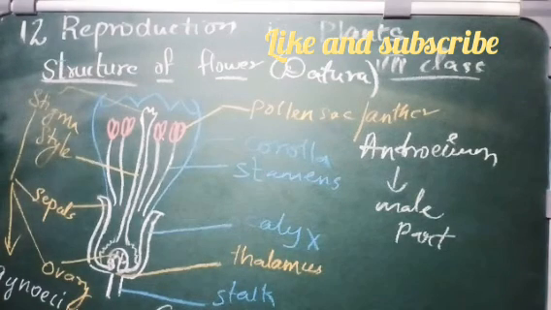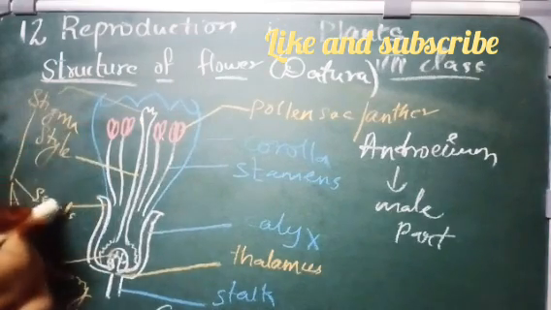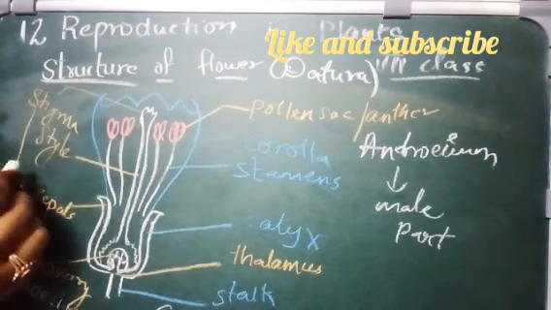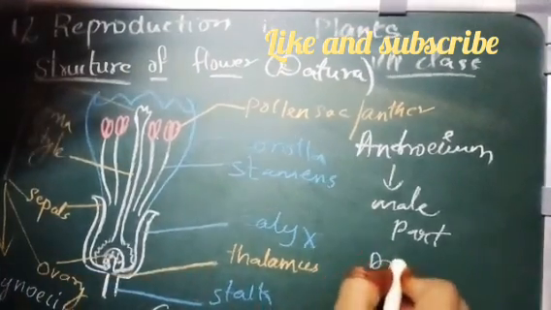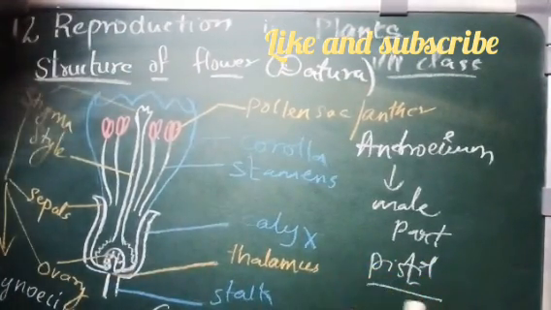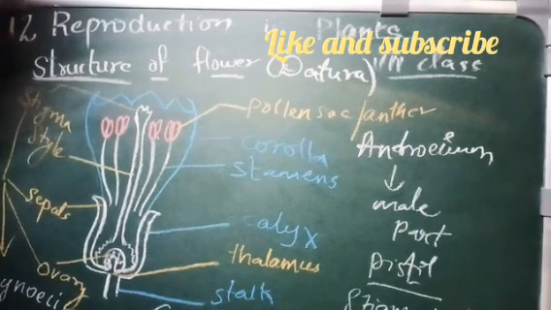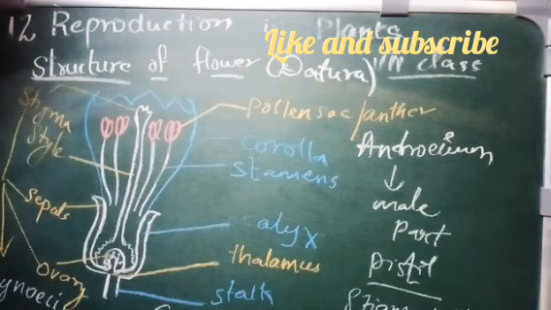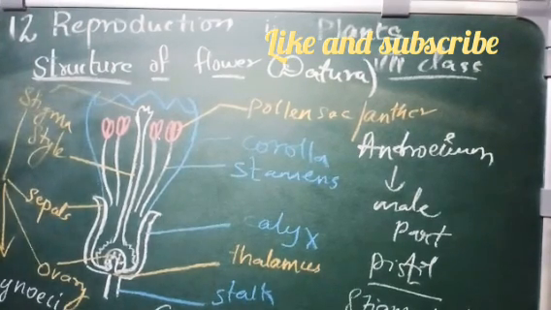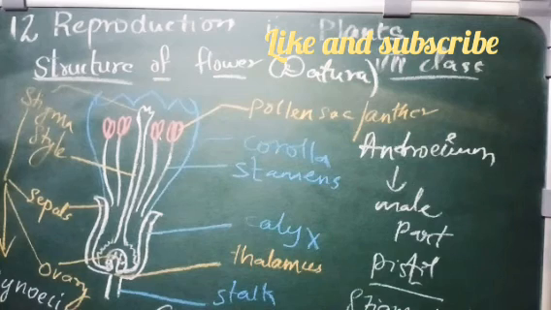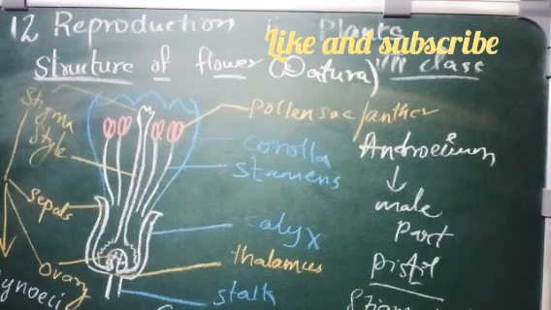So the whole structure from ovary to stigma is also called as pistil. P-I-S-T-I-L. That is stigma plus style and ovary. All these things are together called as pistil, and all the parts present on this pistil together are called as gynoecium.